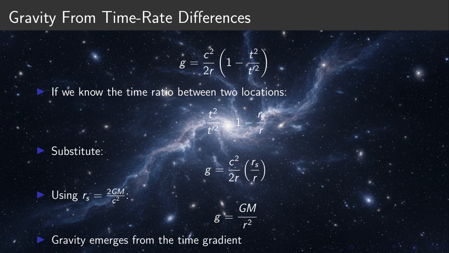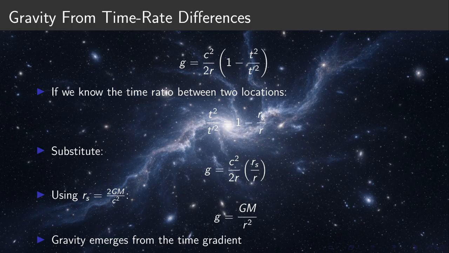Gravity from time rate differences. g equals c squared over 2r times 1 minus t squared over t prime squared. Now we connect time directly to gravity. If we compare time at two different locations, we can define a ratio. t squared over t prime squared equals 1 minus r sub s over r. Substituting that ratio into this expression produces the familiar gravitational acceleration.